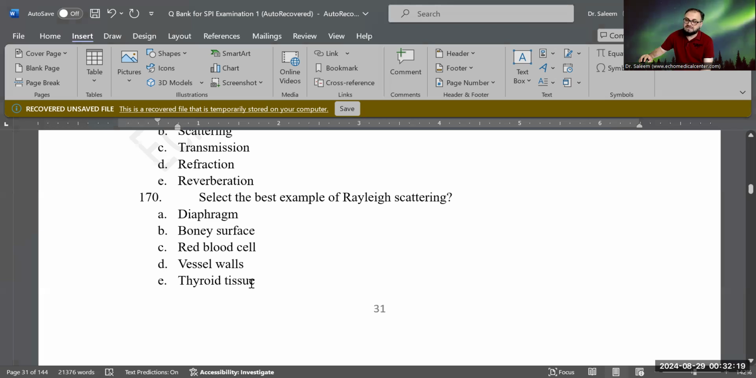Yes, it is C. It is RBC, red blood cells. That is the correct answer. Because red blood cells, the size of it is smaller than the wavelength. So it goes in all directions. Sorry, it goes in all directions. Correct. Okay, let's do next.